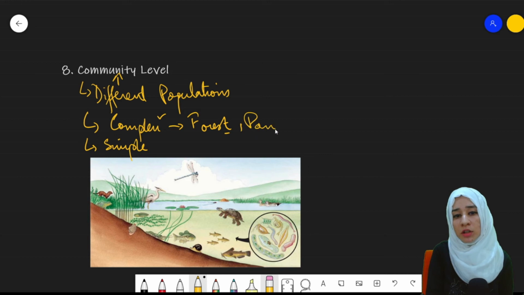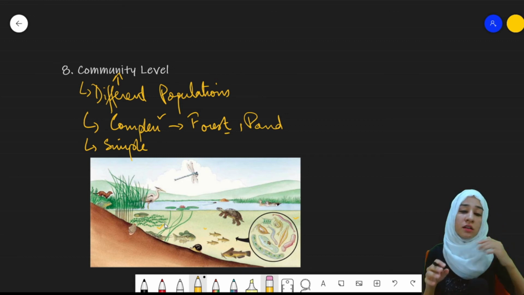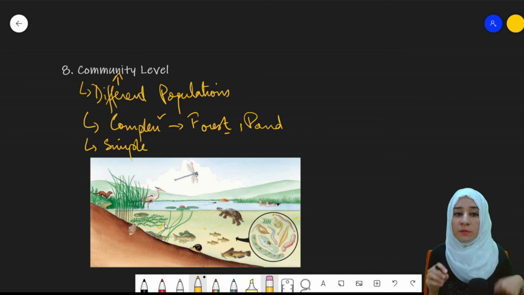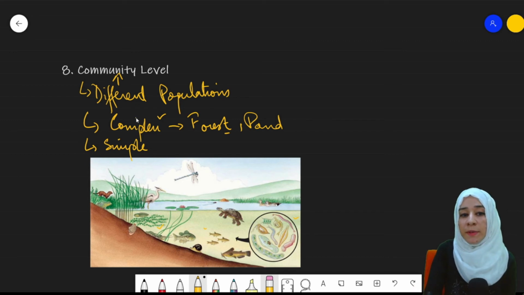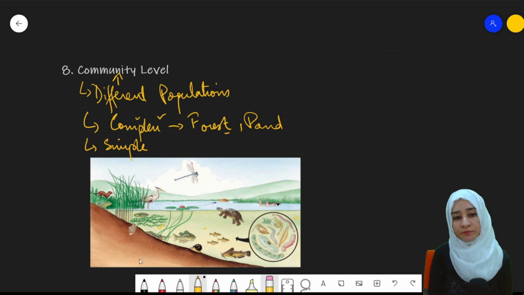Take a pond community. As you can see from the diagram, fishes are there, a number of microorganisms are there, aquatic plants are there. A number of populations are living together within the same place. It forms a complex community.